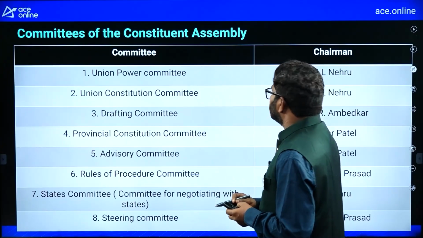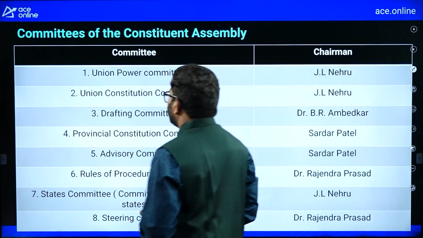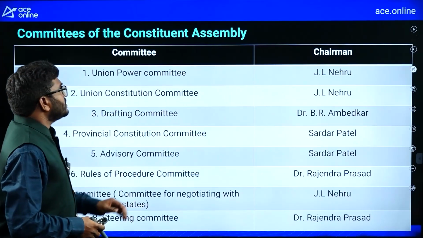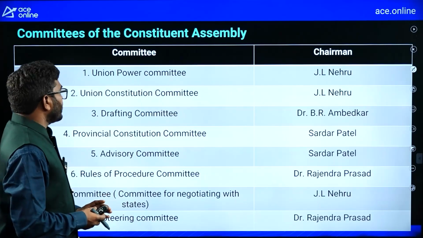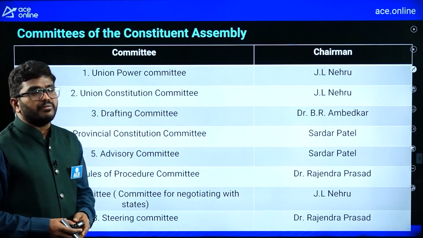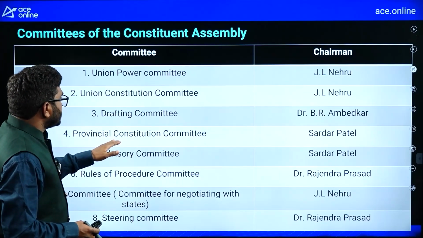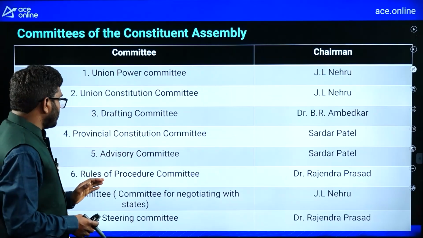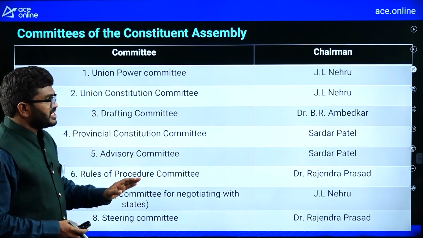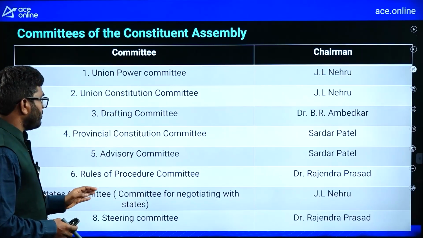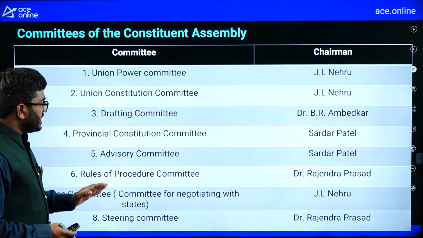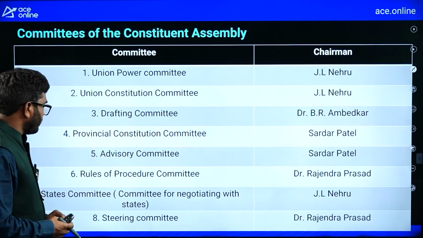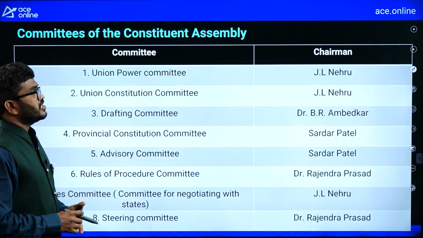Union Power Committee, the chairman is Jawaharlal Nehru. The Union Constitution Committee, J.L. Nehru. Drafting Committee, Dr. B.R. Ambedkar. Okay. Provincial Constitution Committee, Sardar Patel. Advisory Committee, Sardar Patel. Rules of Procedure Committee, Dr. Rajendra Prasad. States Committee, Committee for Negotiating with the States, Jawaharlal Nehru. Steering Committee, Dr. Rajendra Prasad.